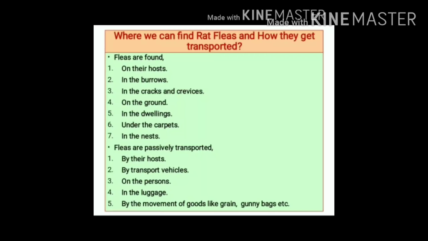How do these rat fleas get transported? Rat fleas get transported passively on their hosts or by transport vehicles or on the persons or in the luggage or by movement of goods like grain, gunny bags, etc.